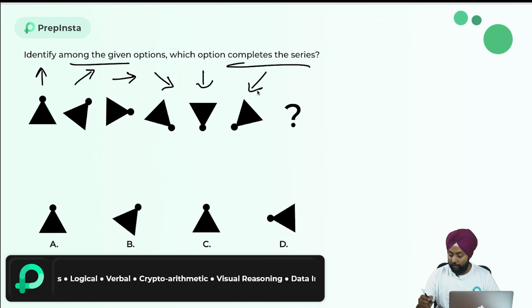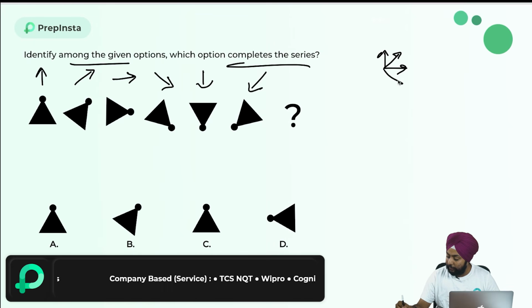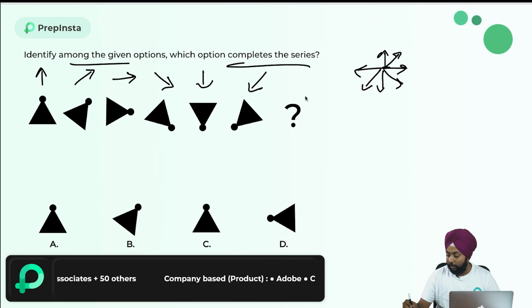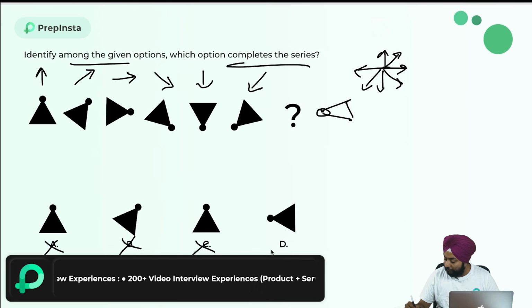If you notice over here, with each change in the next figure, it shifts clockwise by 45 degrees. Let me show you how. First this, then this, then this, then this, then this, and then this. So what should be the next one? This one, 45 degrees further. So it should be like this. Fine. Which is nothing but option A, no. B, no. C is again no. The answer is option D.